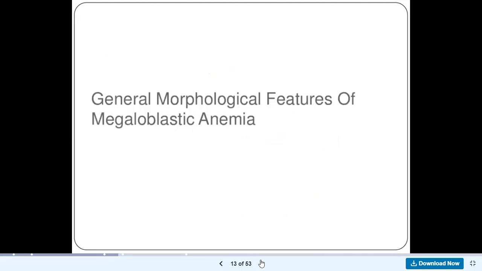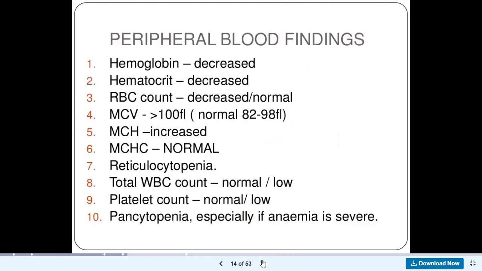Okay, let's see. So, general morphological features of megaloblastic anemia. So, we have talked about a little bit of biochemistry and the structure of vitamin B12. But what are the general morphological features of megaloblastic anemia? So, the first thing you need to know in the peripheral blood finding of a patient with megaloblastic anemia is that the hemoglobin is decreased.